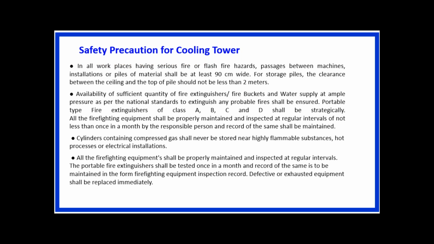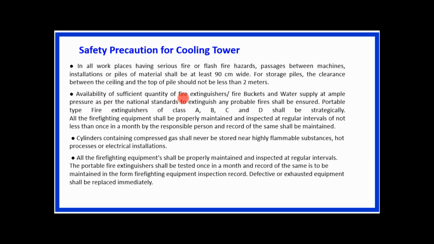In all workplaces having serious fire or flash fire hazards, passages between the machines, installations or piles of material shall be at least 90 centimeters wide. That is the good condition as far as this fire hazard is concerned. For storage piles, the clearance between the ceiling and the top of the pile should not be less than 2 meters, otherwise it is difficult to handle these fires.